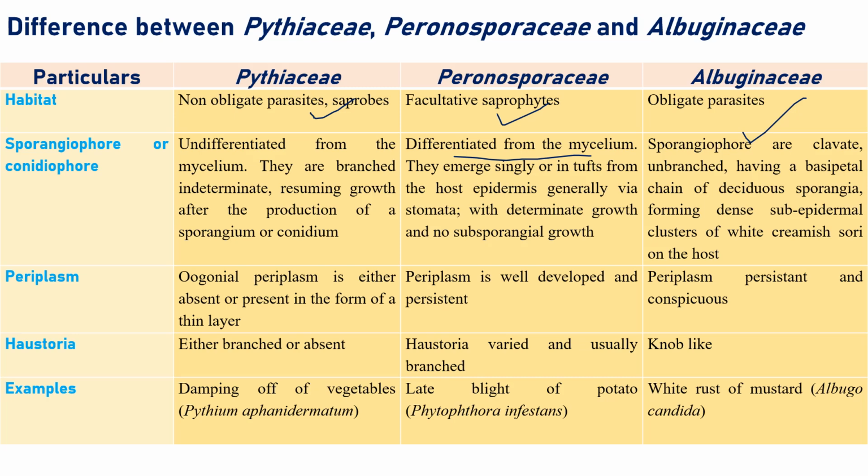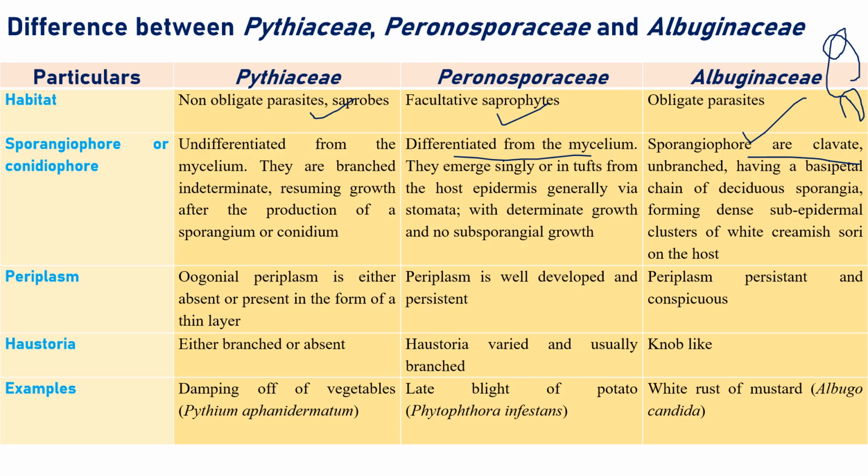In Albuginaceae, the sporangiophore is clavate, looks like a club, and is unbranched. The other feature of Albuginaceae is chains of sporangia, which we have discussed. The specialty of Albuginaceae is that they produce knob-like haustoria. That is the first very important thing. The second thing is they produce chains of sporangia. Powdery mildew produces chains of conidia, but Albuginaceae produce chains of sporangia, and they are very dense, like a cluster, which we can observe in Albuginaceae.